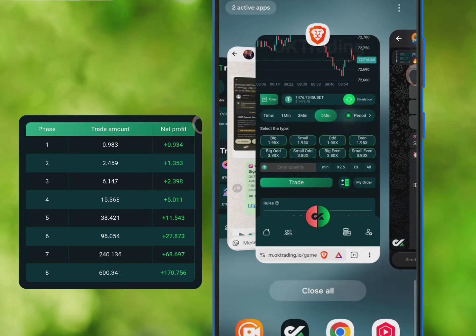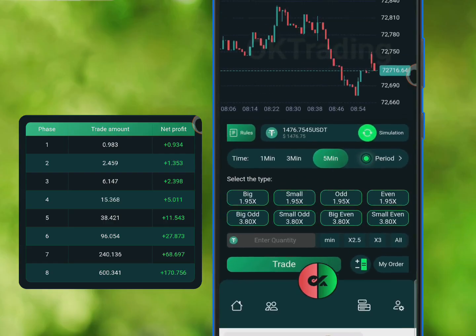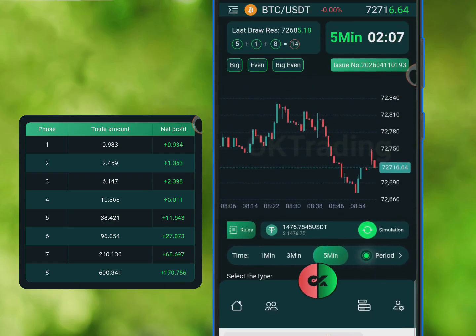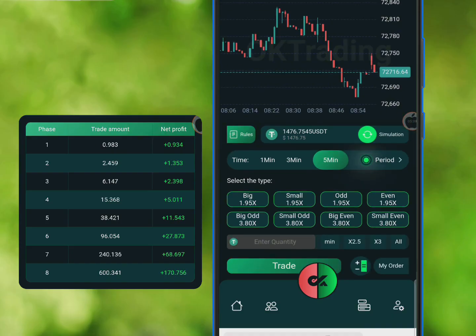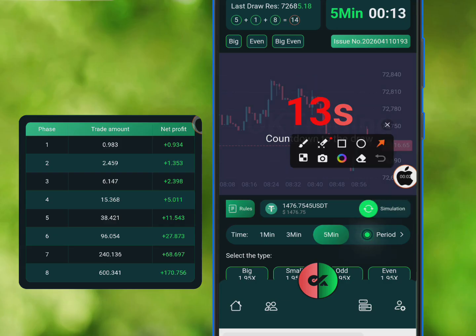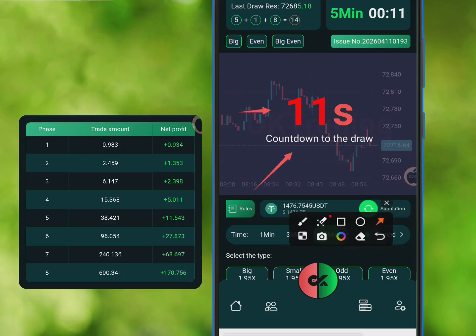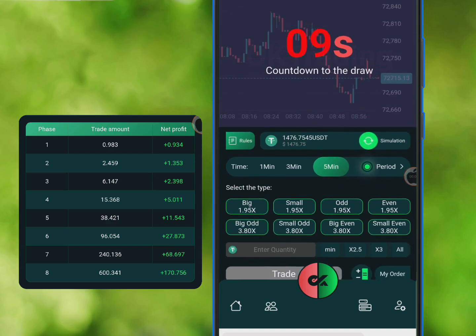So now we are watching over the time countdown, so we get the result of this trade. We still have 2 minutes plus left. I'm just going to pause this recording until we have some seconds left so that we are going to get the result. While that time countdown is going on, make sure you insert well, you don't need to rush.